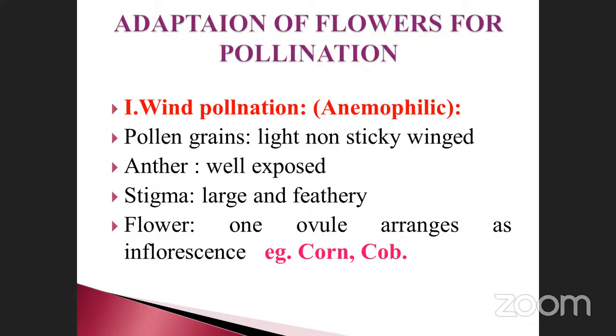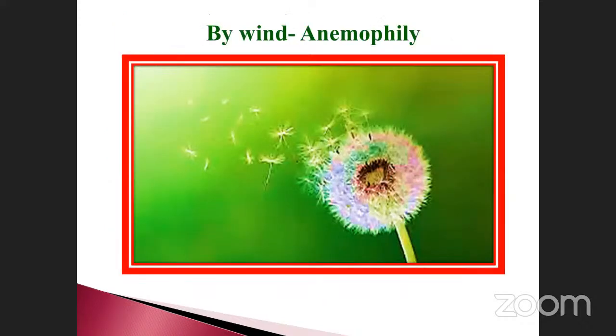See the diagram. This is the anemophilous nature. It is feathery in nature, very light, and can be easily transferred through the feathers, just like a wing. It can flow on the air. So this is the example. Okay, go to the next one.